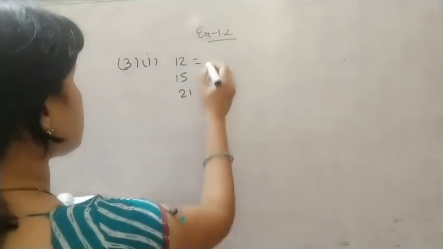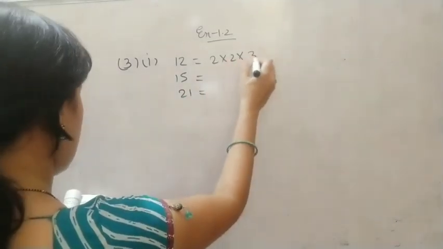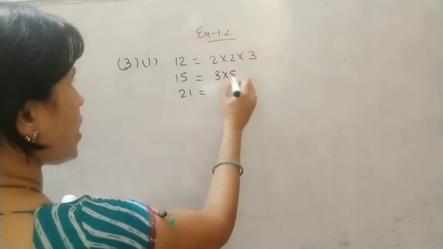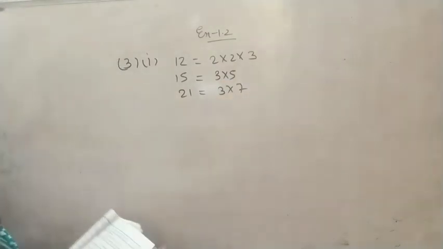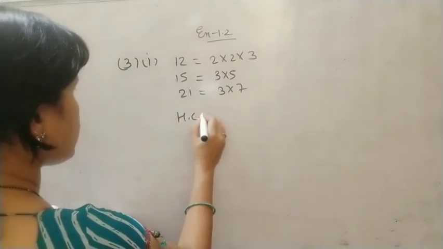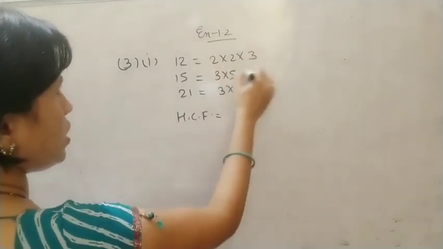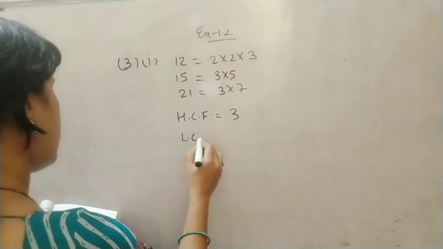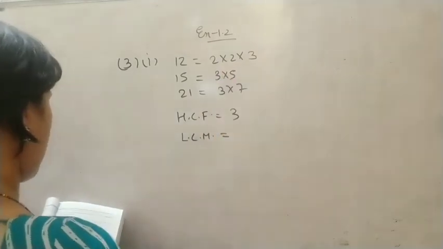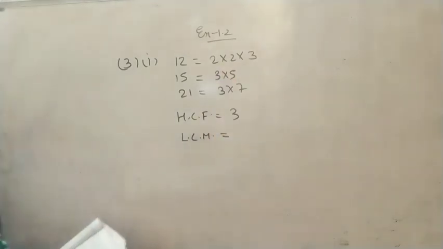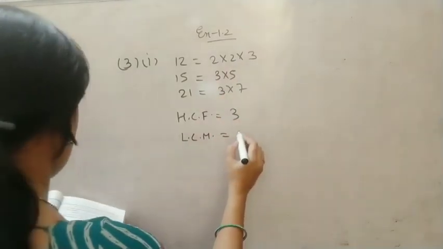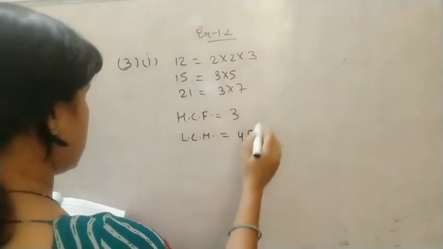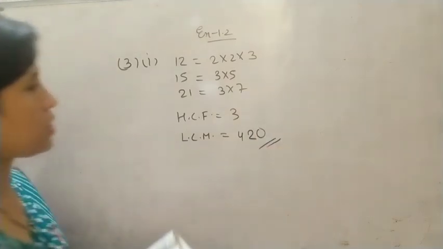Find the factors of these. 12 will be 2 into 2 into 3, 15 will be 3 into 5, and 21 will be 3 into 7. LCM and HCF we need to find. What should be the HCF? 3 is the common. And the LCM? Whatever remaining things are there, we write all of them: 2 into 2 into 3 into 5 into 7, and it will come 420. Yes, this is the required answer.